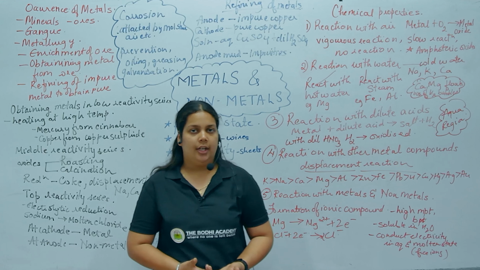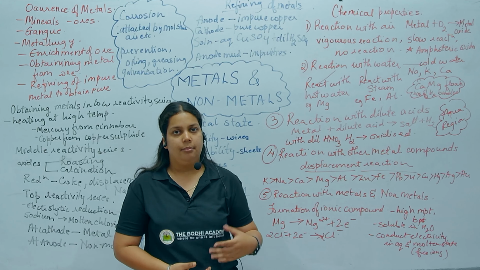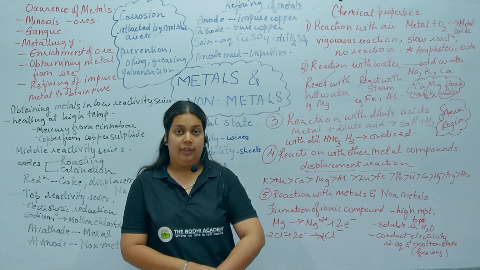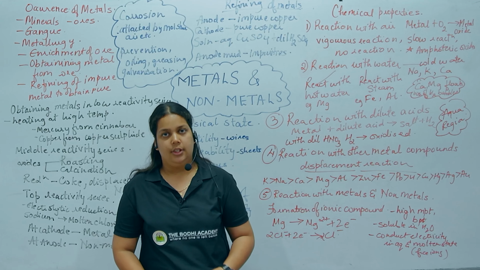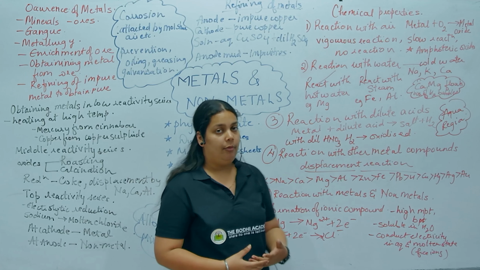What are amphoteric oxides? Amphoteric oxides are those oxides which react with acids as well as bases. They show properties of acids as well as bases. That's why they are known as amphoteric oxides.